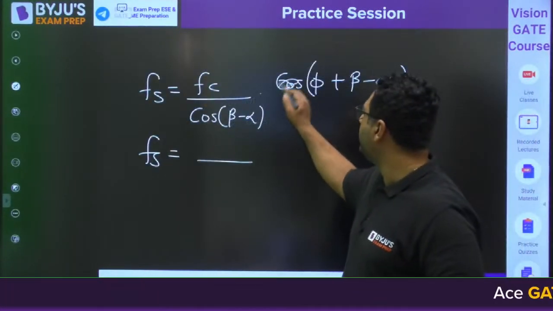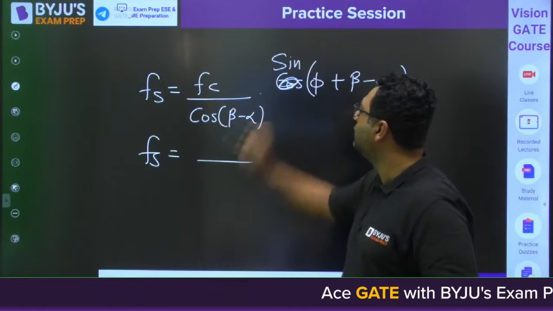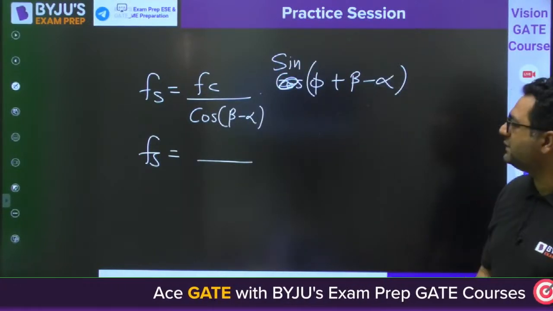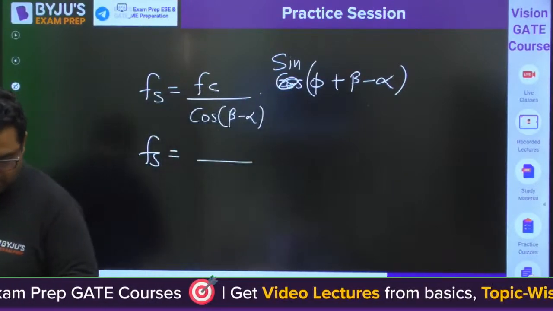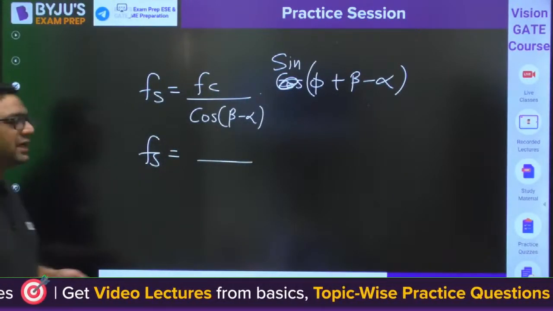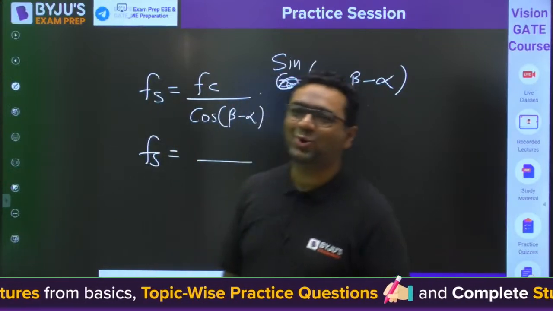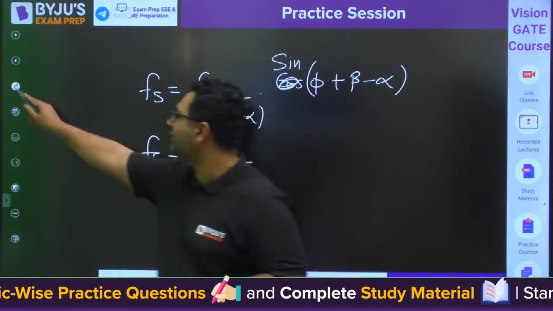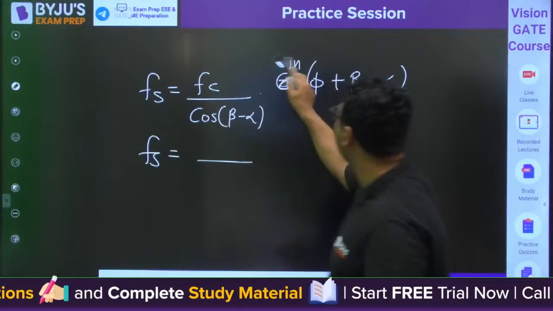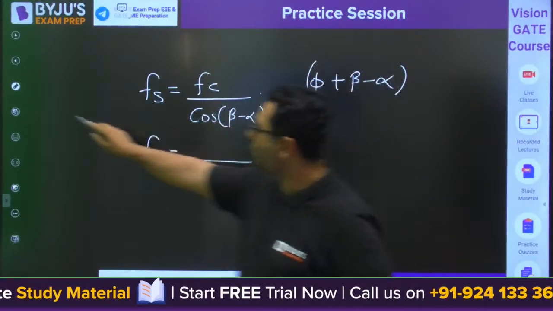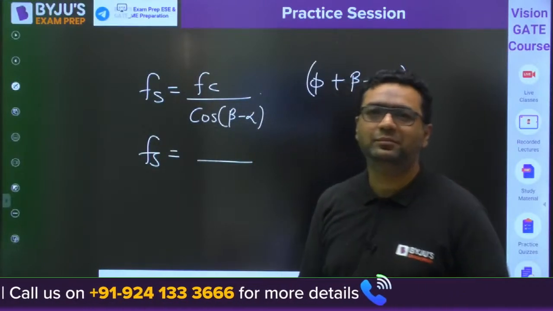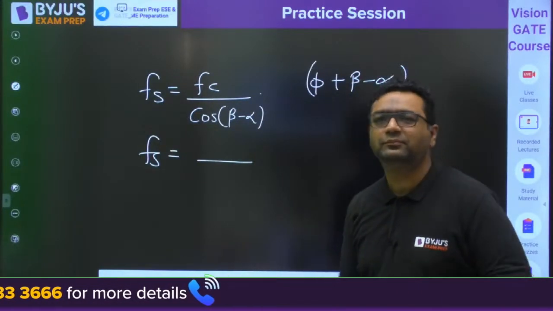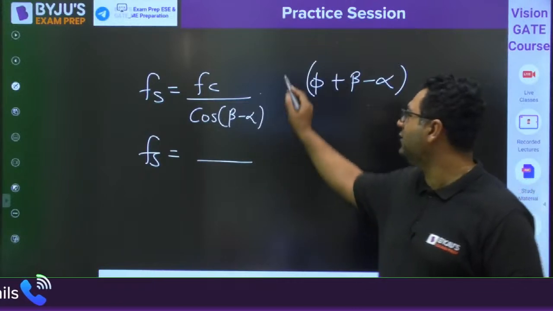Okay, I have kept sine, no? Sorry. And nobody said, sir, you have kept wrong. Tell me the answer, guys. Cos and sine. Look, I wrote sine, nobody said anything. I wrote cos, nobody said anything. Put anything, sine will come, cos will come. What will come? Sine and cos.